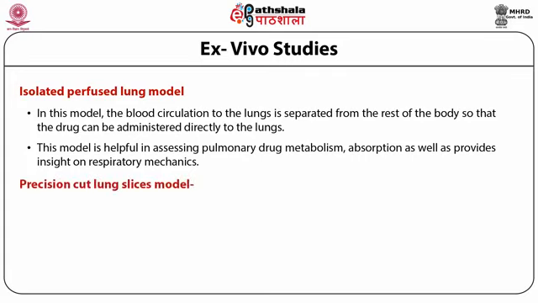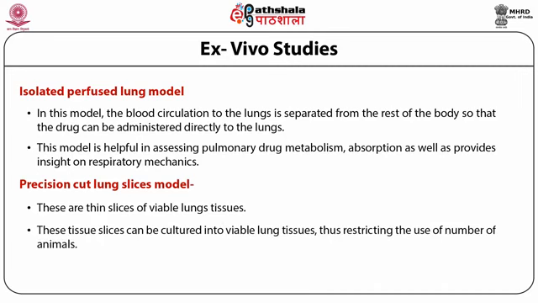Second one, precision cut lung slices model, PCLS. PCLS are thin slices of viable lung tissue. The lungs can be isolated and cut into slices. These tissue slices can be cultured as viable lung tissue, thus restricting the number of animals used. It also helps in comparison of different species under the same conditions.